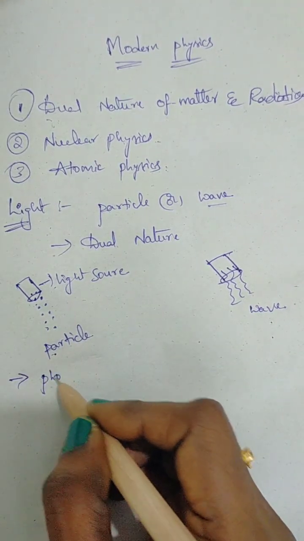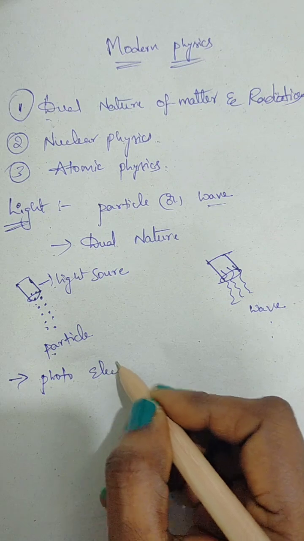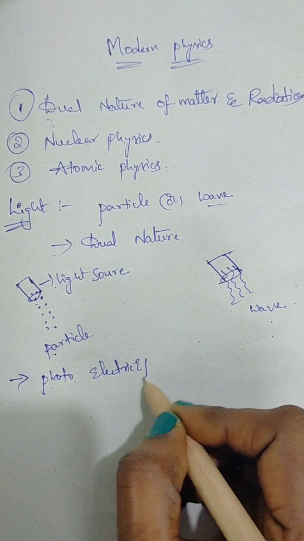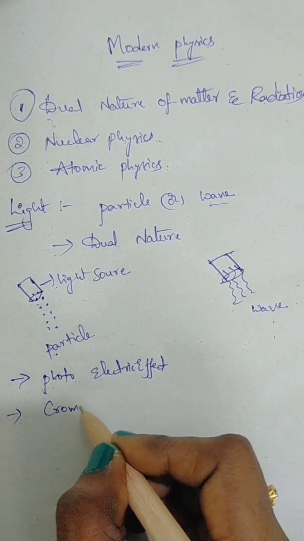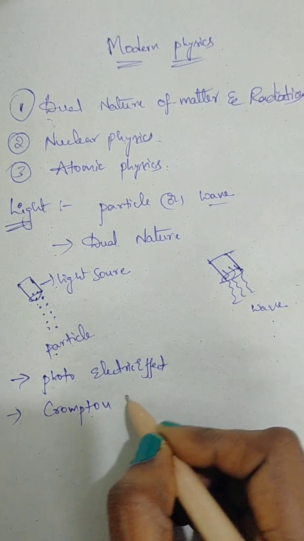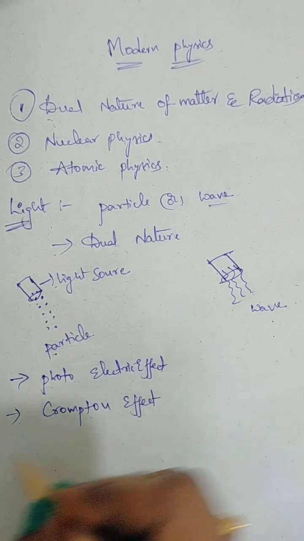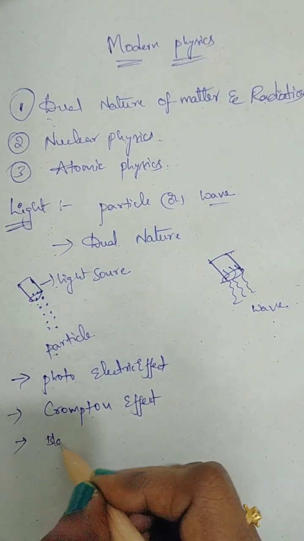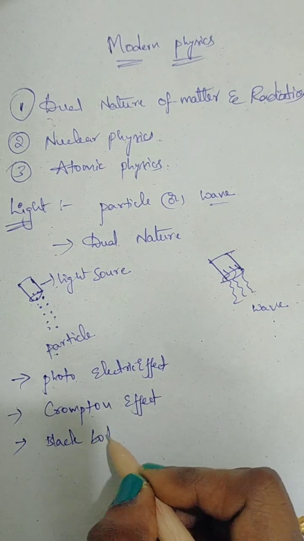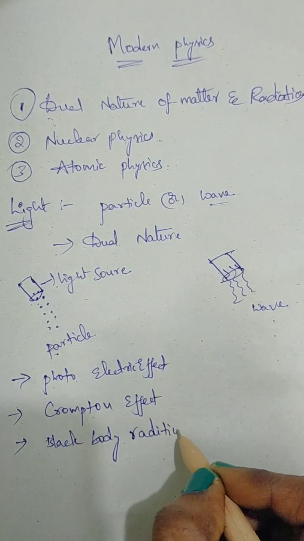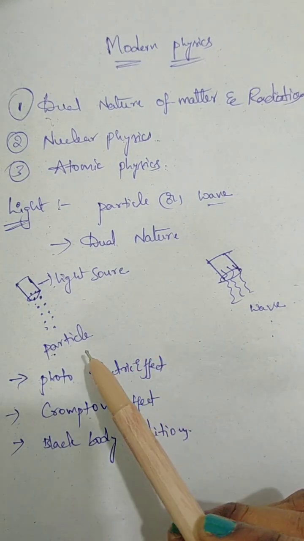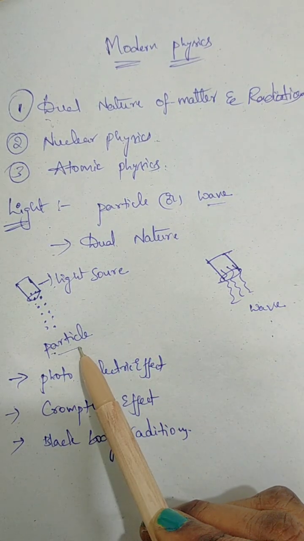Those are photoelectric effect, Compton effect, and black body radiation. These are the strong proofs that light behaves as a particle.